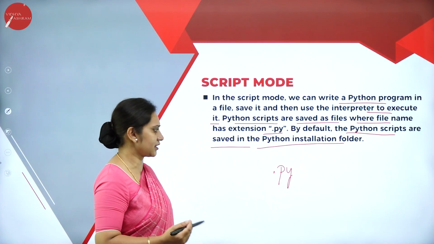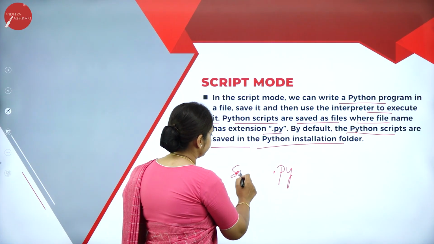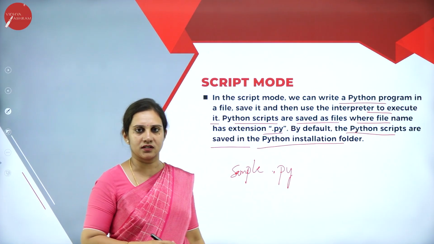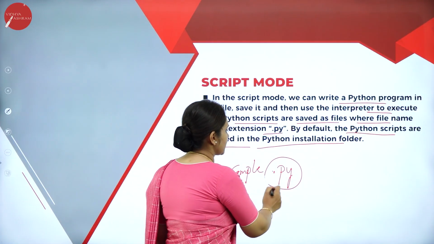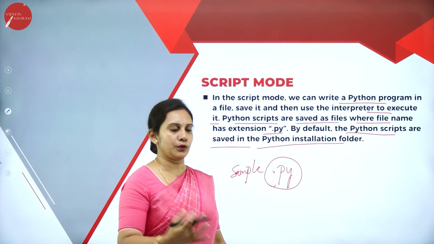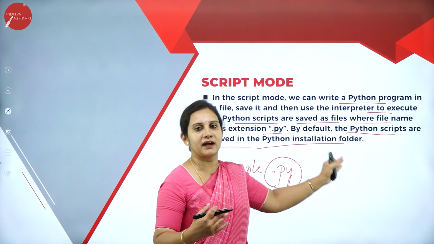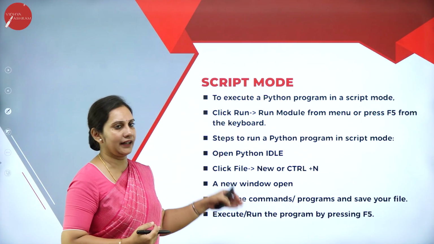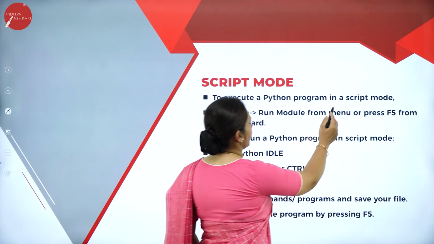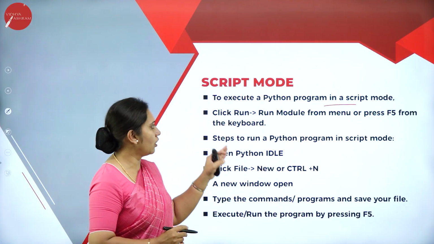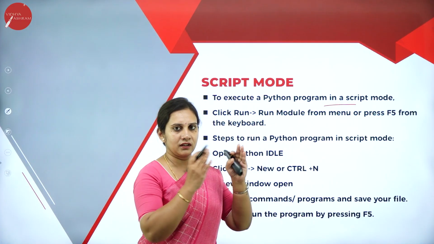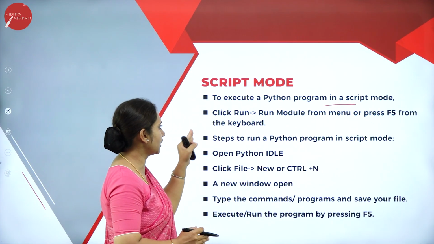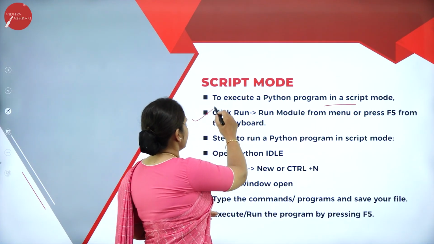What is this .py extension? For example, sample.py. You can save the file name like this. So py is the extension used to save Python programs, and it will be saved in the Python installation folder. Now let us understand how exactly it works. To execute a Python program in script mode, you need to click Run, then Run Module in the window menu, or you can press the F5 function key on the keyboard. So this is one step.